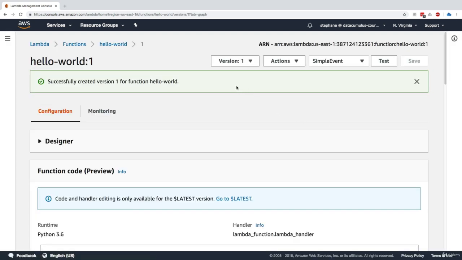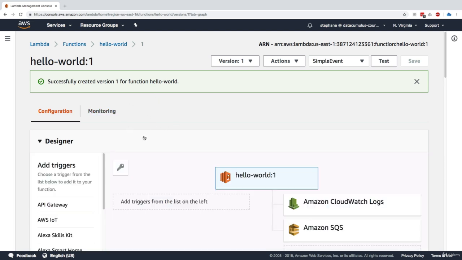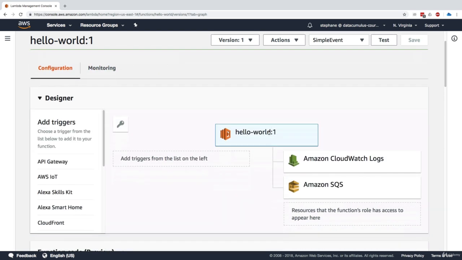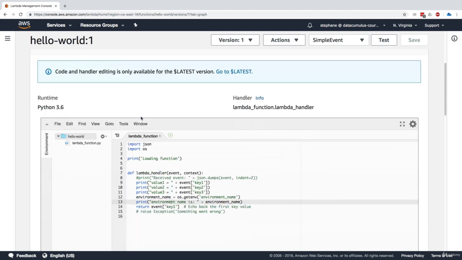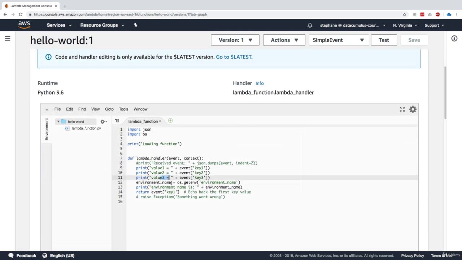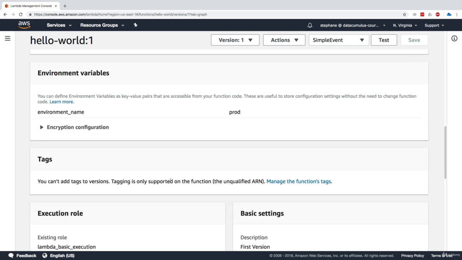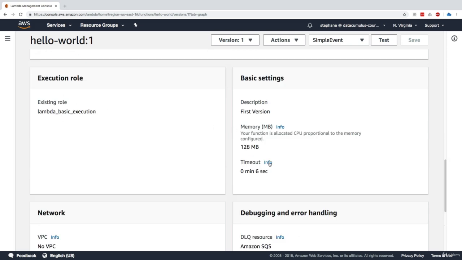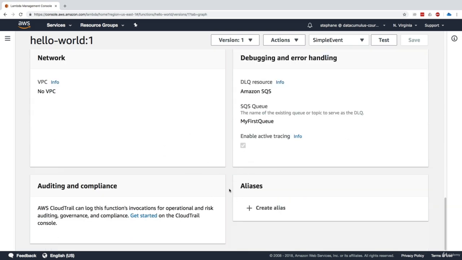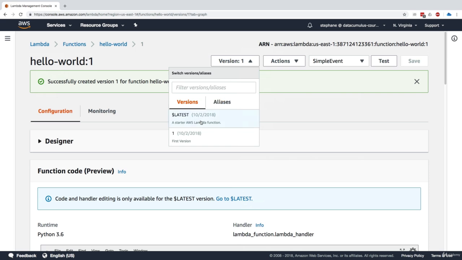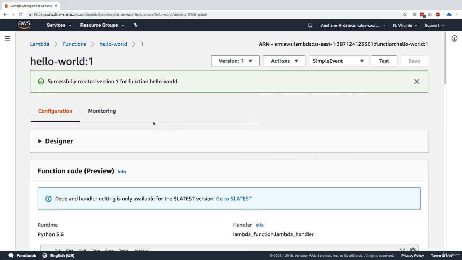So this takes the snapshot and makes it version 1. So version 1 of our function is set in stone. This is hello world version 1, and it can talk to the CloudWatch logs, to SQS, and if we scroll down, we can see that we can look at our function code, looks great, but we cannot edit anything. If I just type, I cannot delete anything. I cannot change anything. If I scroll down, I can see my environment variables are set in stone, so is my tag, so is the execution role, the basic setting. Everything right here is set in stone. I cannot change anything. So version 1 is immutable. Now what if I want to have version 2?